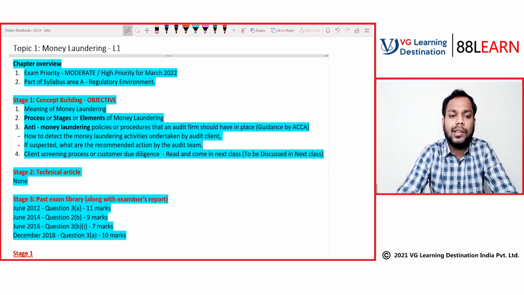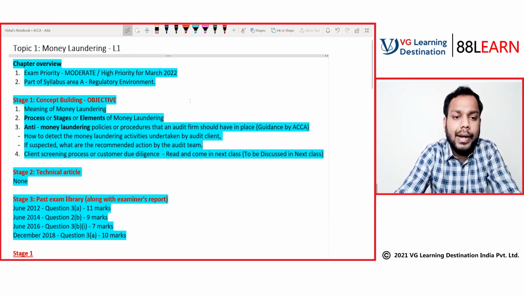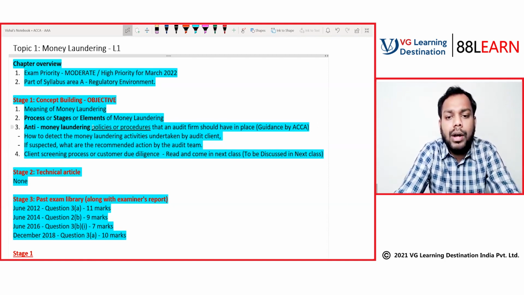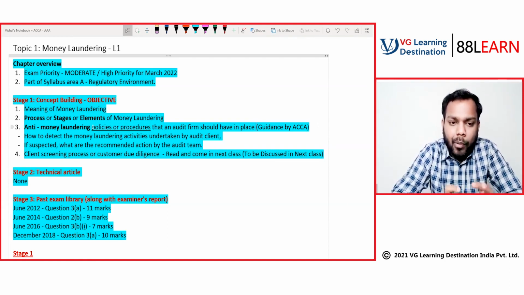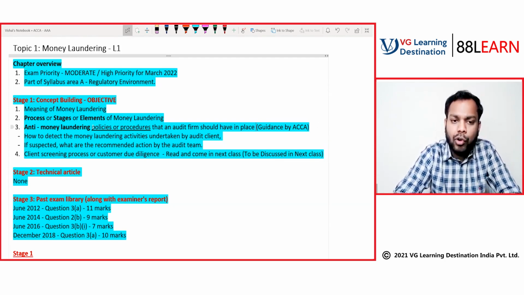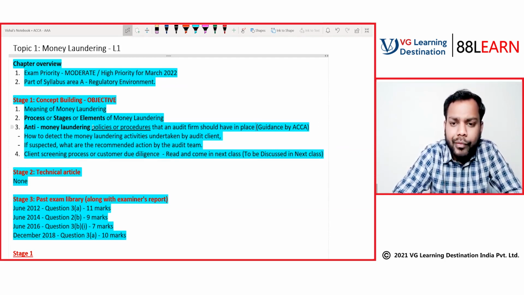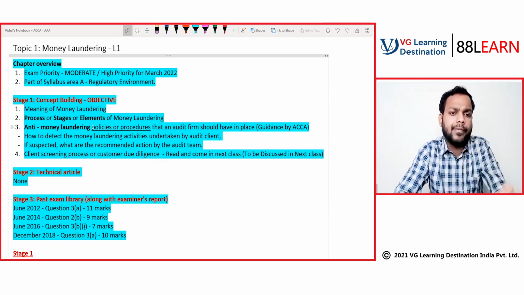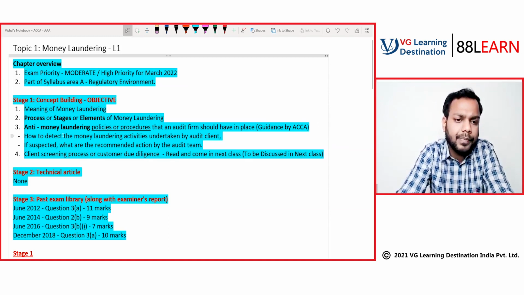What are the recommended actions by the audit team in the anti-money laundering policies and practices that an audit firm should have in place? Basically, we are discussing the policies or procedures or practices that an audit firm should have in place. What should the policies be comprised of, or what should be the constituents of that policy? First is how to detect.